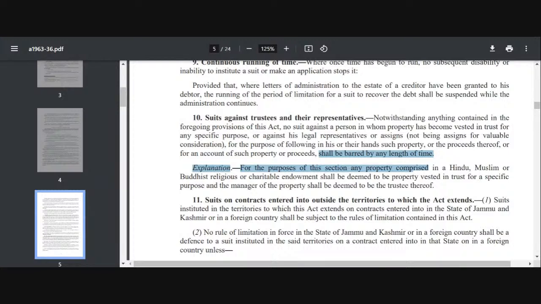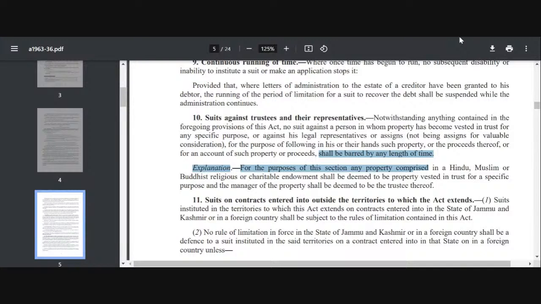And what is the explanation saying? The explanation says, for the purpose of this section, any property which is comprised in a Hindu, Muslim, or Buddhist religious or charitable endowment will be deemed to be property vested in trust for a specific purpose, and manager of property will be deemed to be trustee.